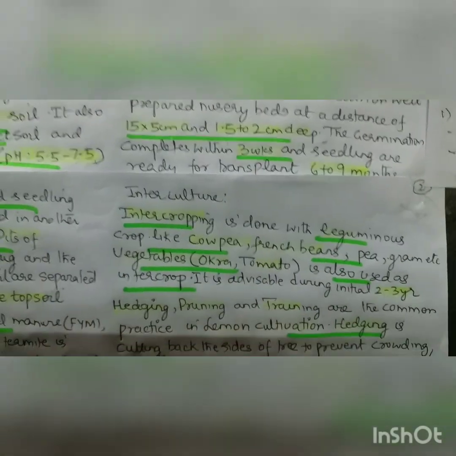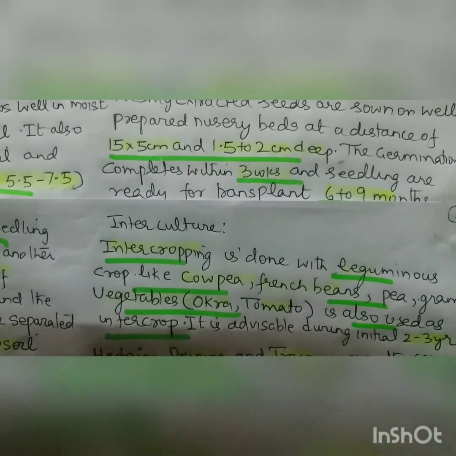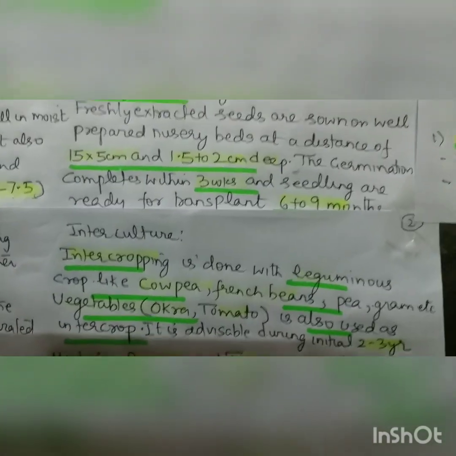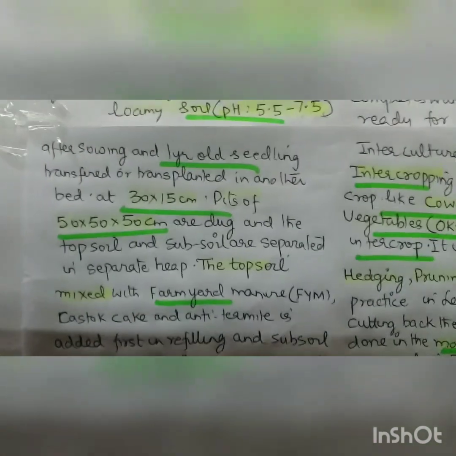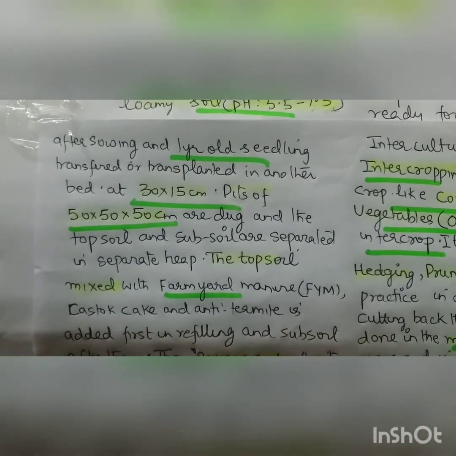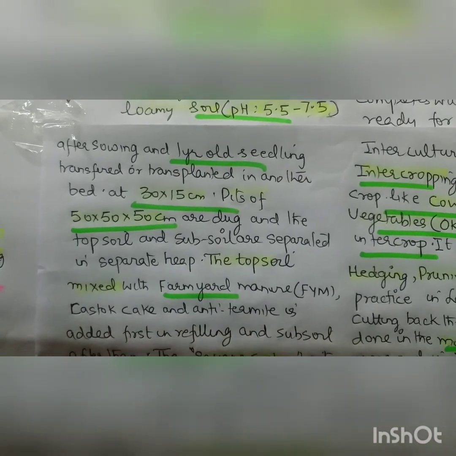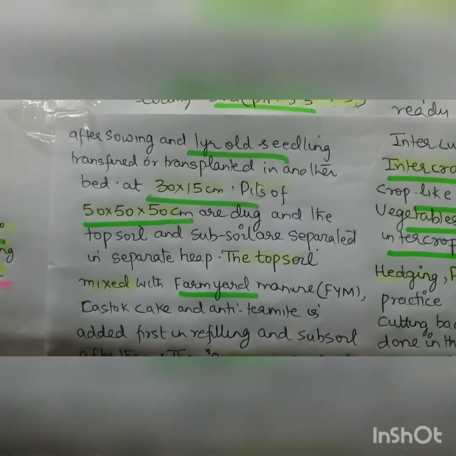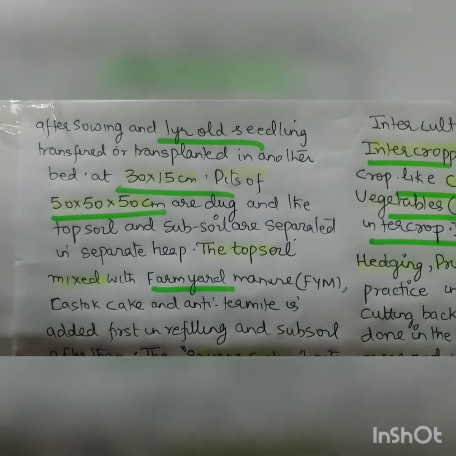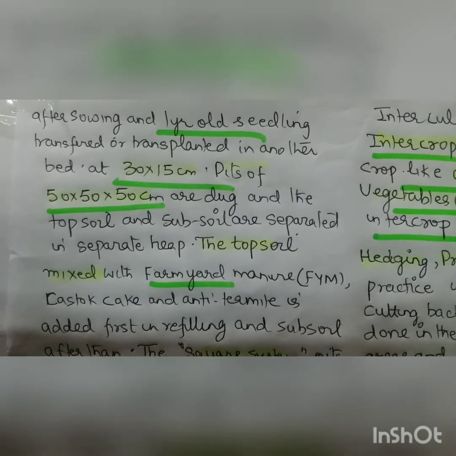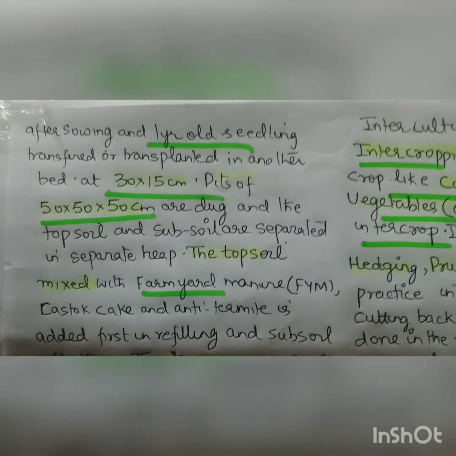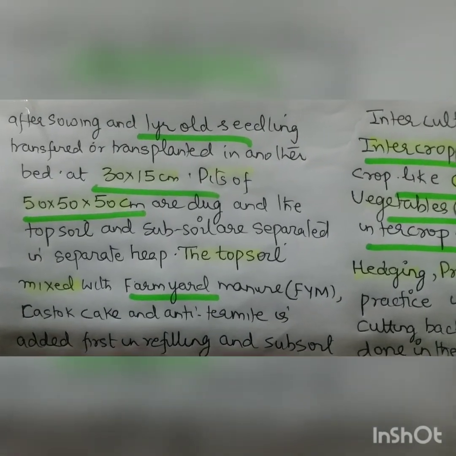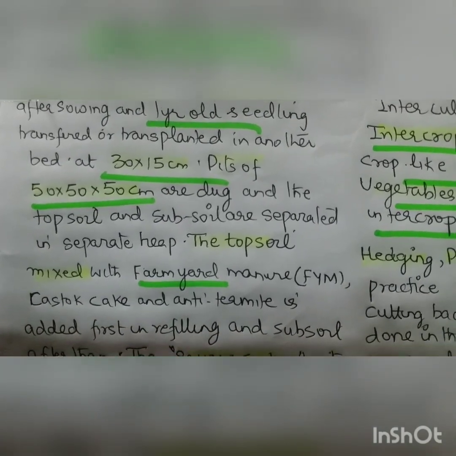See, they are sown 1.5 to 2 centimeters deep, with 15 into 5 centimeter spacing. The germination completes within 3 weeks, and the seedlings are ready for transplant in 6 to 9 months after sowing. The 1 year seedling is transplanted in another bed, that is 30 into 15 centimeters, because it is a bit larger, so roughly it is double the earlier one.